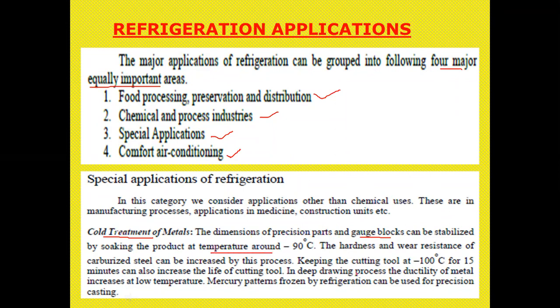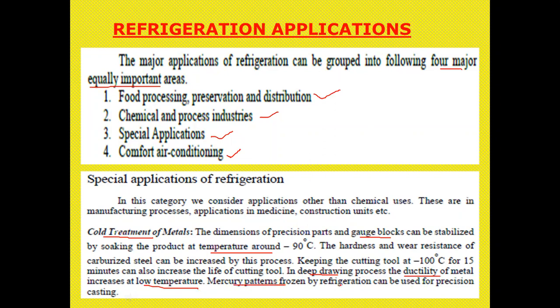So in the deep drawing process also, the ductility of metal increases at low temperature. In the second year we discussed production technology, including deep drawing. Examples of deep drawing are your coffee cups, tea cups, tumblers, glasses, like that. So there we require cold temperature. Deep drawing is not done at hot temperature, it is not hot working. So deep drawing is a cold working process.